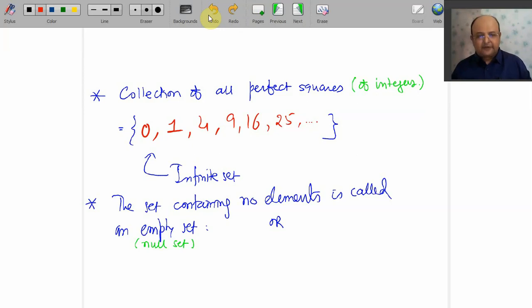Yes, that is the word infinite. That is, it continues like this. The set containing no elements, as you know, is known as an empty set, null set or void set. It is denoted by phi or just an empty set. We write curly brackets with nothing in between those two brackets, and that is your empty set.